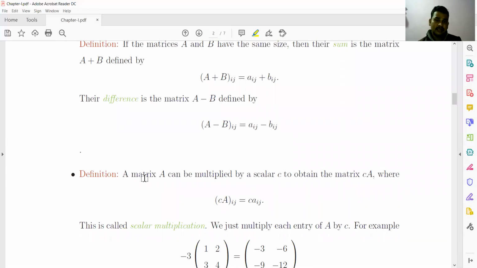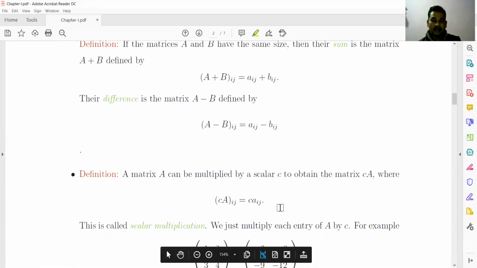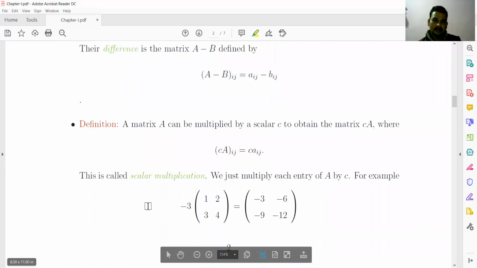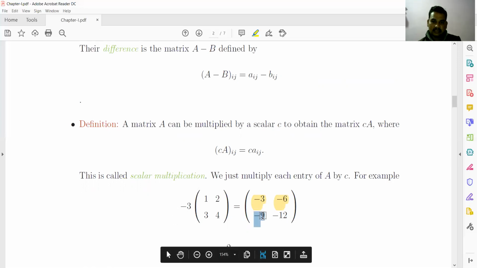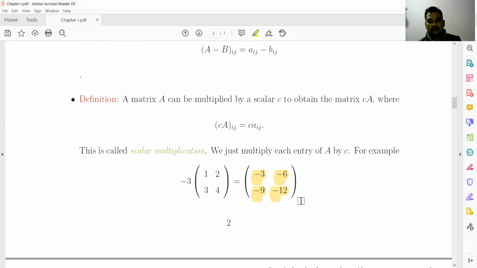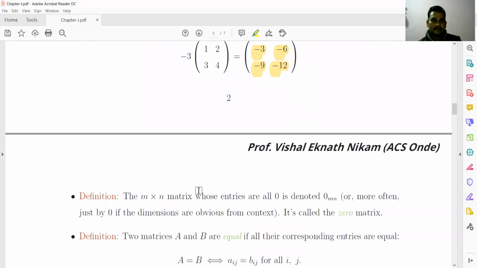Now here is the definition of scalar multiplication. A matrix A can be multiplied by a scalar C to obtain the matrix CA, where this multiplication is obtained by directly multiplying the scalar with each individual element. For example, minus 3 into this matrix is minus 3 into 1, that is minus 3. Minus 3 into 2, that is minus 6. Minus 3 into 3, that is minus 9. And minus 3 into 4 is minus 12.